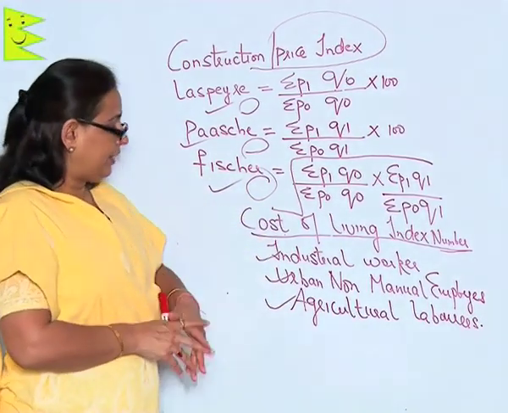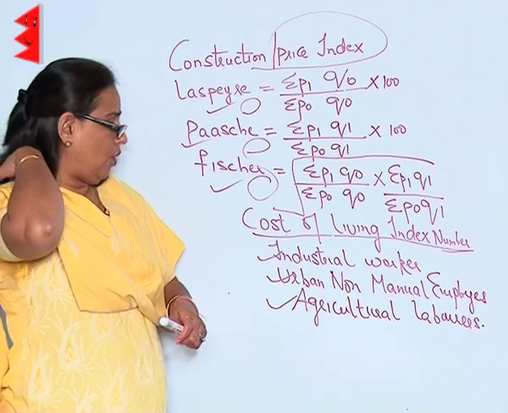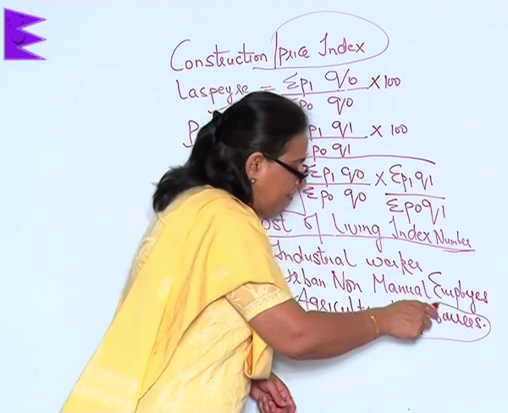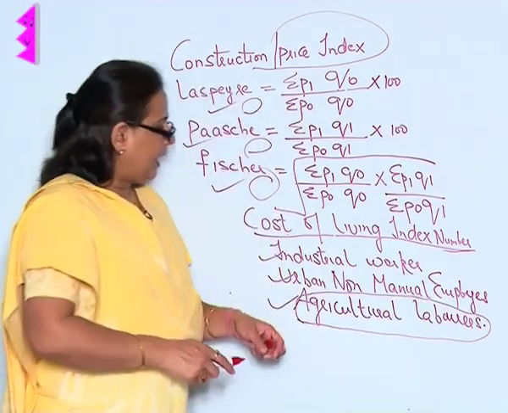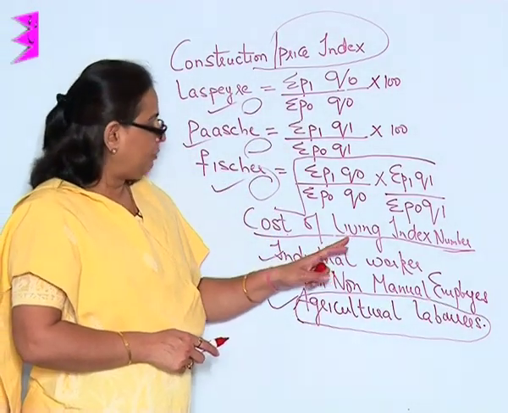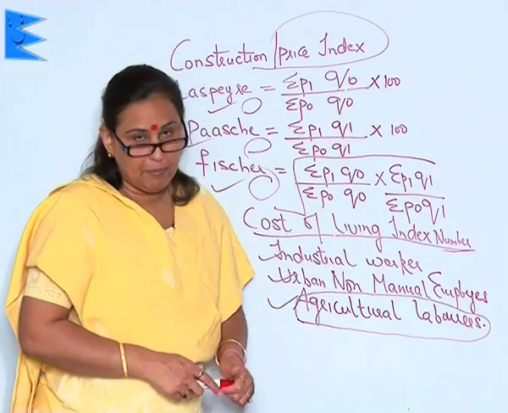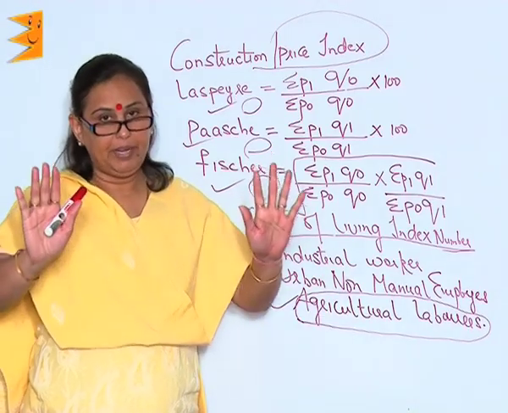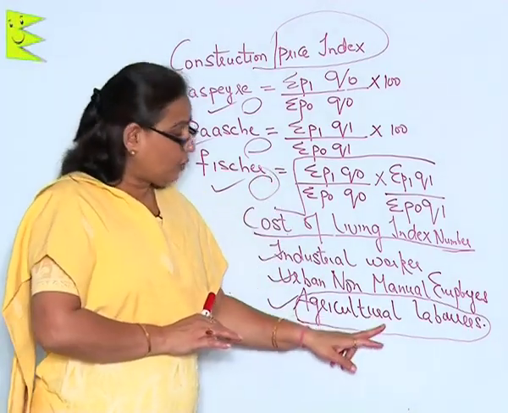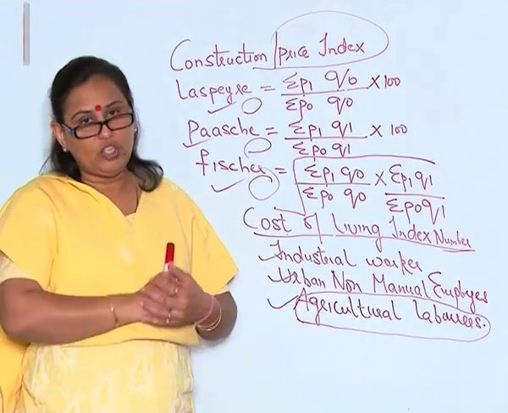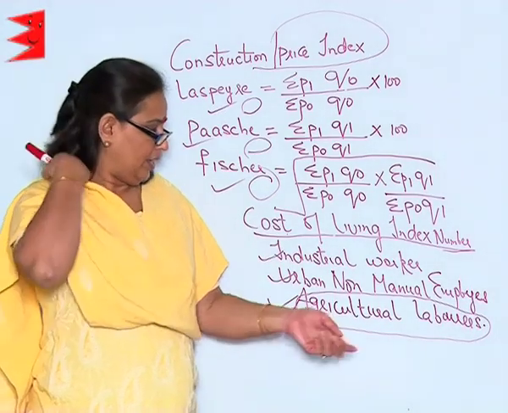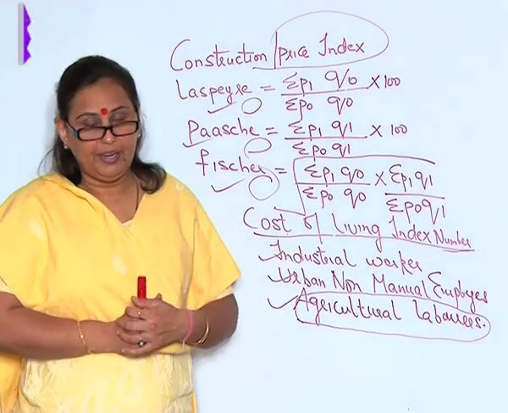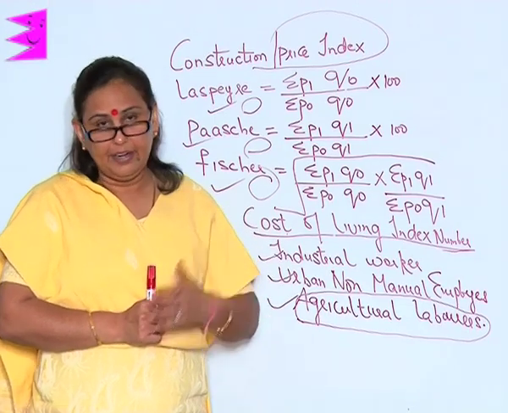Now for example, I shall tell you, supposing out of the three, let me pick up the agricultural laborers. If I have to construct the cost of living index number of the agricultural laborers, I have first of all picked up my segment. Next, what I have to do is decide the commodities which have to be kept in mind. Now I should not be taking up cars, refrigerators or say air conditioners.